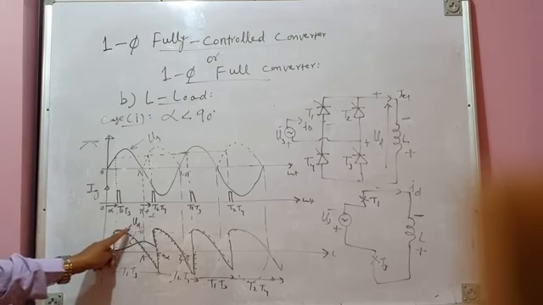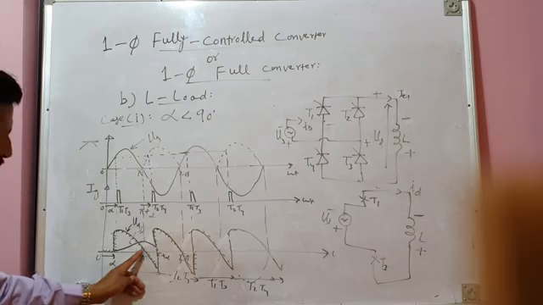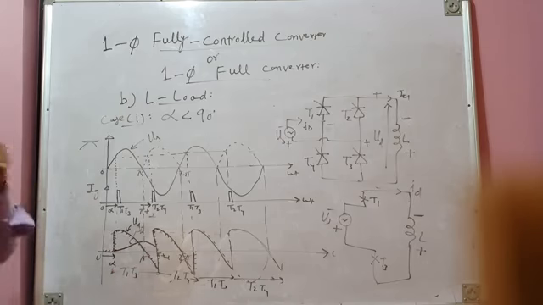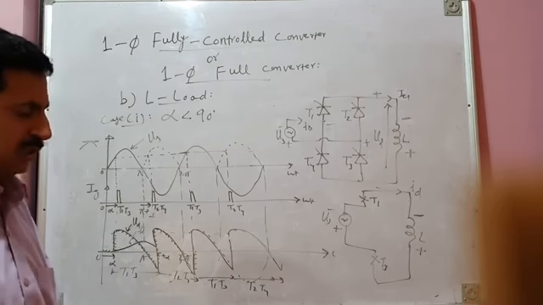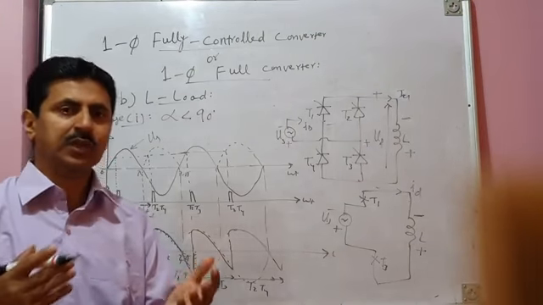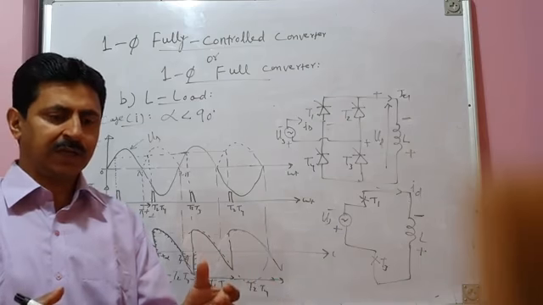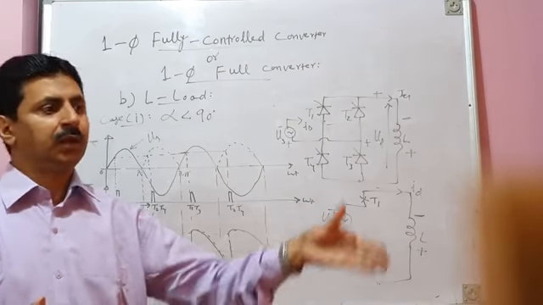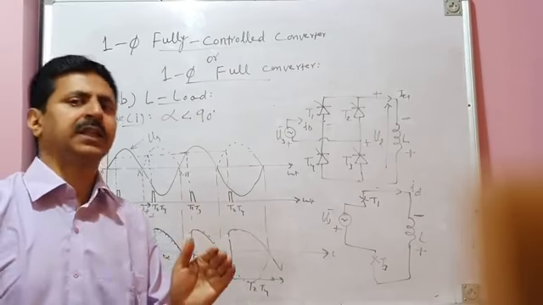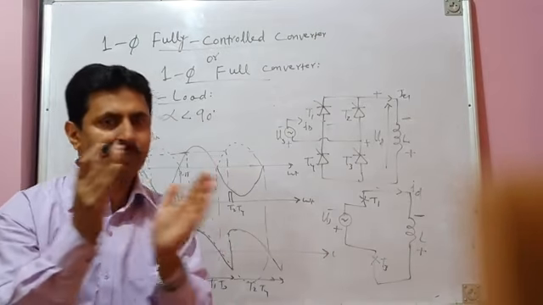Now load voltage was positive from alpha to pi, positive volt second, that means inductor is storing the energy, and it was small negative from pi to pi plus alpha, that means inductor is releasing the energy, negative volt second area. Now you can see a situation which is not acceptable, which violates the volt second balance. Volt second balance rule says that negative volt second area should be exactly equal to positive volt second area, because whatever energy was stored by the inductor when voltage across it was positive, all the energy it has to release when voltage across it becomes negative, which means positive area should be exactly equal to negative area.